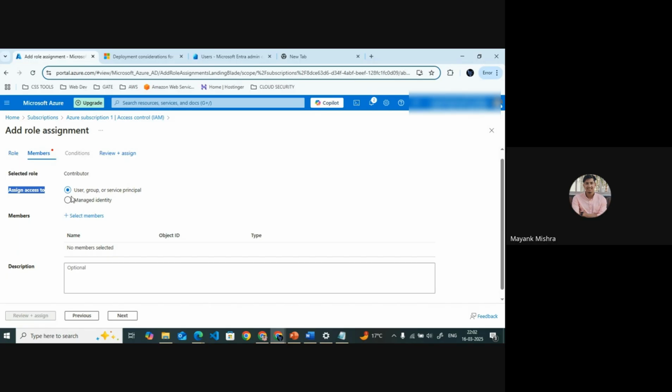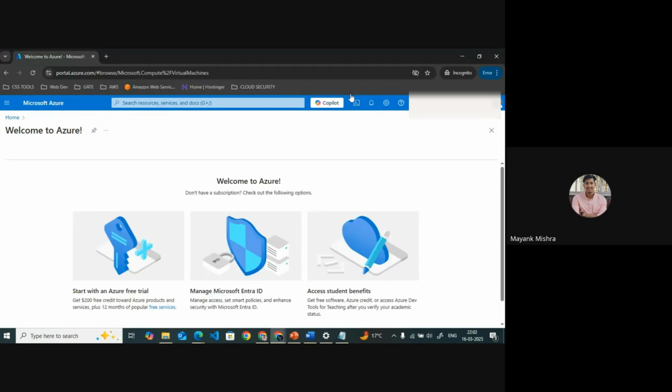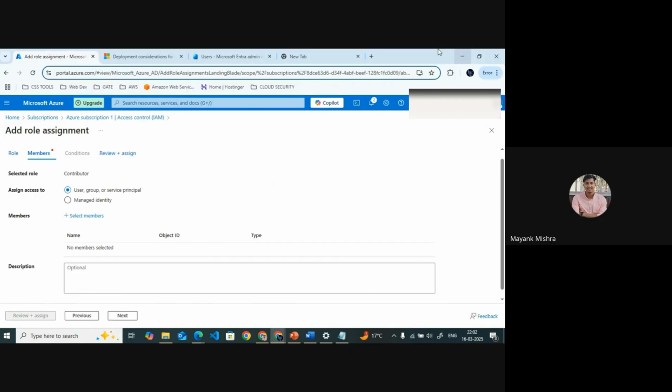Like if you have a virtual machine and, second, you have your storage, and you want to connect those two things privately, you can use the managed identity. So what we're going to select now, we're going to assign this to a user, basically the test2 user. I want to give this user access, so I will select member.